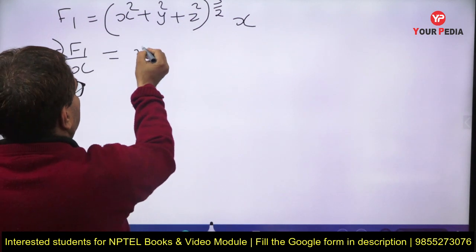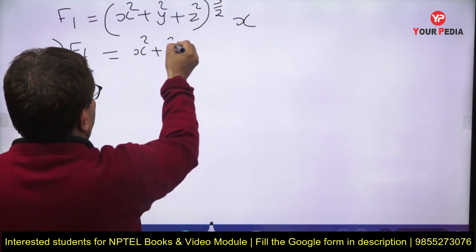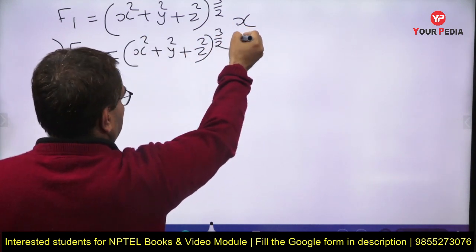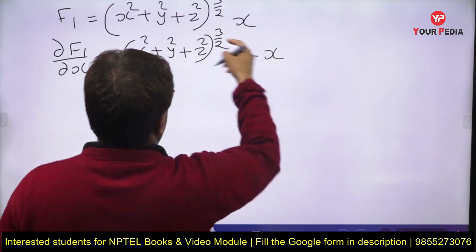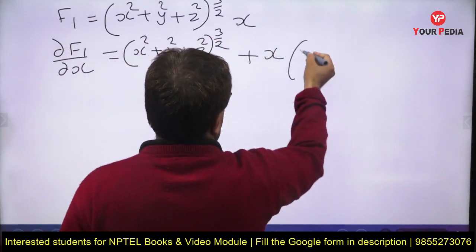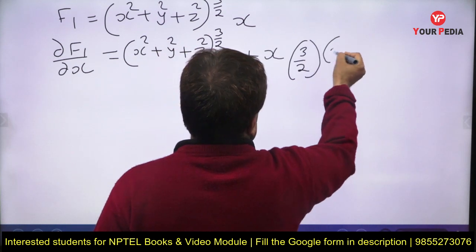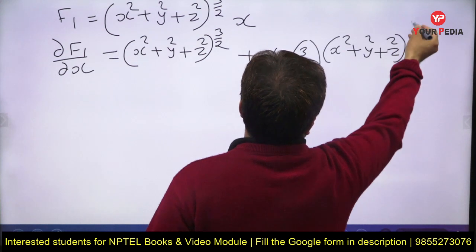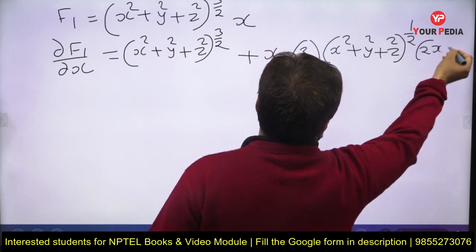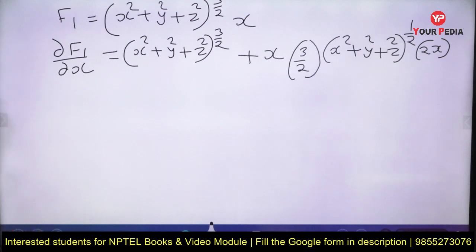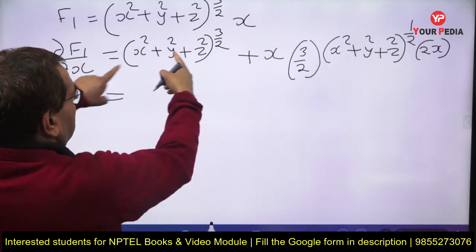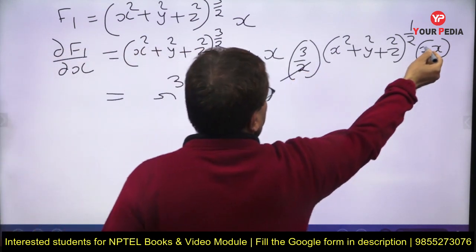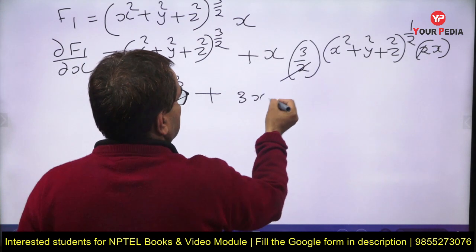So this first function, x square plus y square plus z square to the power 3 by 2, into derivative of x which is 1, plus this x into derivative of this, so 3 by 2 into x square plus y square plus z square to the power 1 by 2 into 2x. Okay, now this is equal to, this is r cube actually. Okay, plus 2 and 2 are cancelled, so we get 3x square.